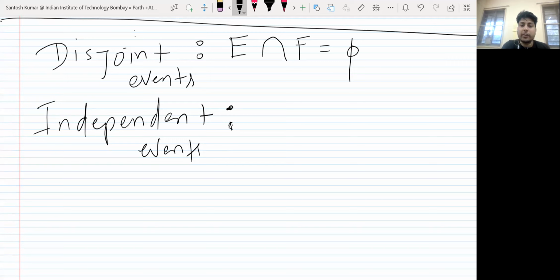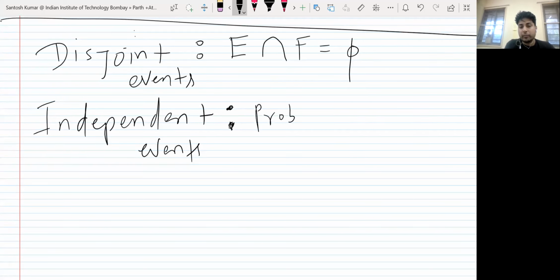Two events E and F are said to be independent means, when the probability of none of them is affected. Probability of one will not be affected by the other. So the meaning was the probability of E will not be affected by the other.